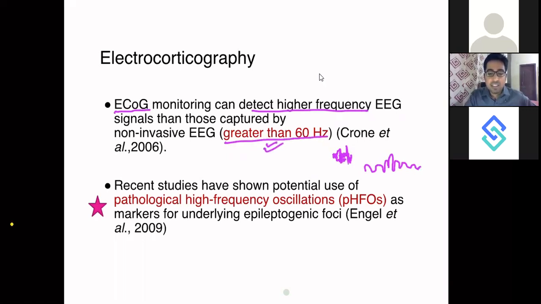And recent studies have shown potential use of pathological high frequency oscillations as markers of the underlying epileptogenic focus. So all those preparing for neurosurgery institute exams, this is a very important MCQ point, where pathological high frequency oscillation currents are the most important markers for the underlying epileptogenic focus. Again, I'll explain all these concepts in the epilepsy surgery class.